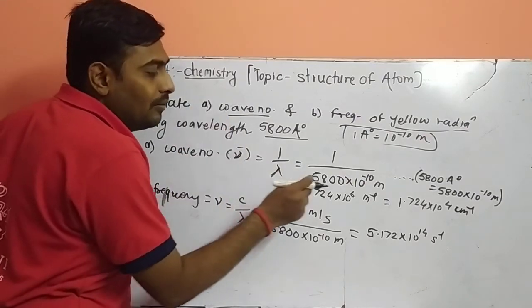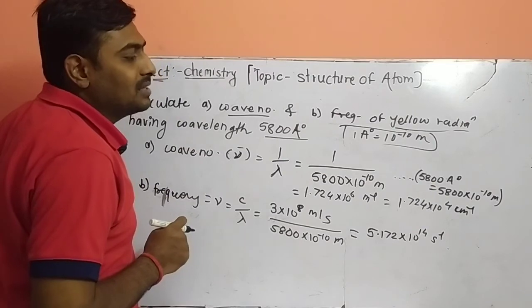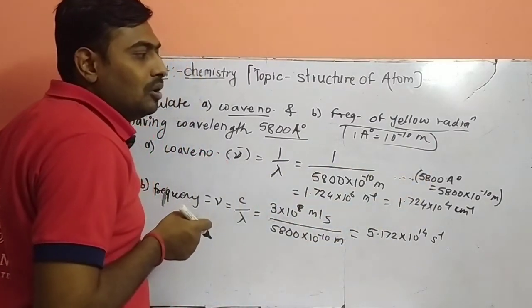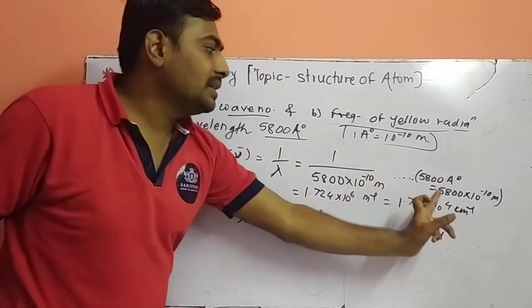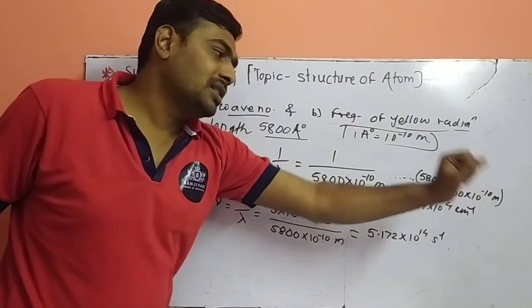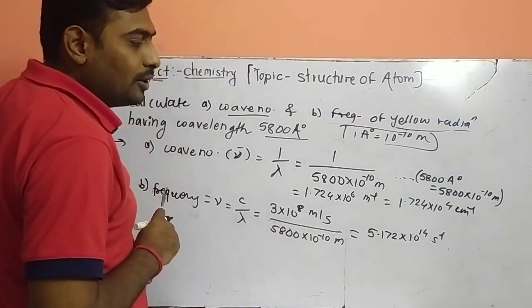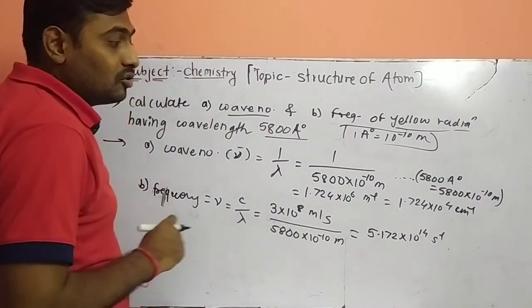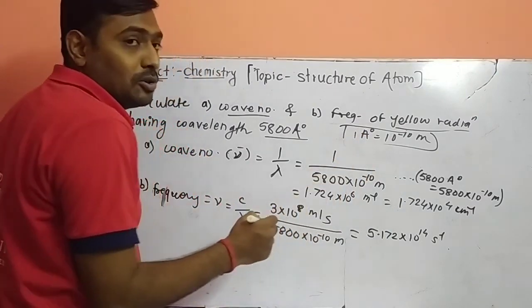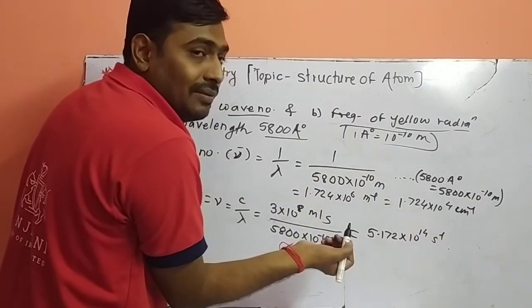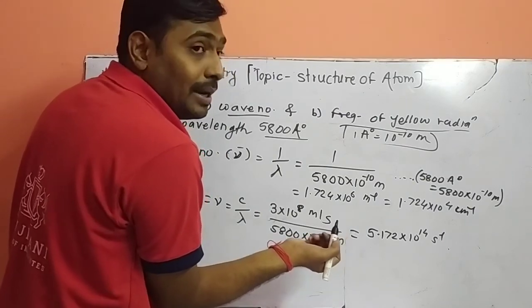Just substitute the value of wavelength: 5800 Armstrong is 5800 into 10 raised to minus 10 meter. So what will we get? We will get the answer 1.724 into 10 raised to 6, sorry, per meter, because meter shifts to the upper side. Or in terms of centimeter, it is 1.724 into 10 raised to 4 per centimeter.